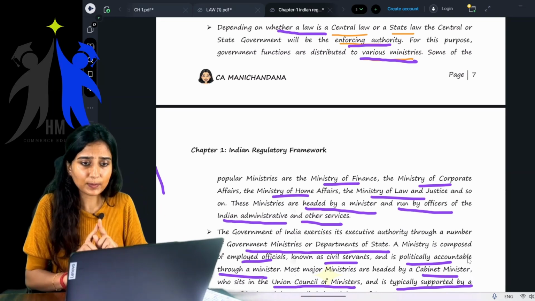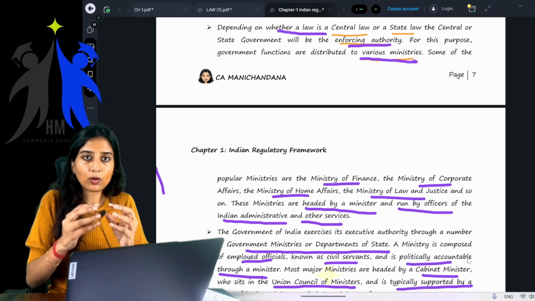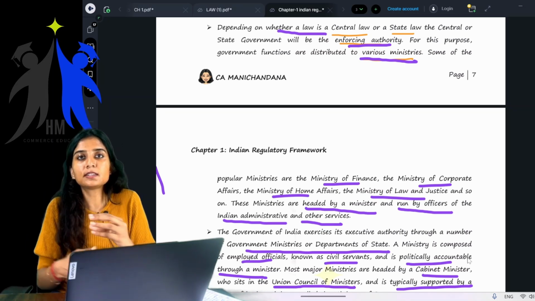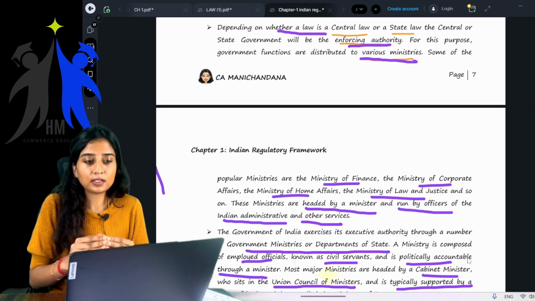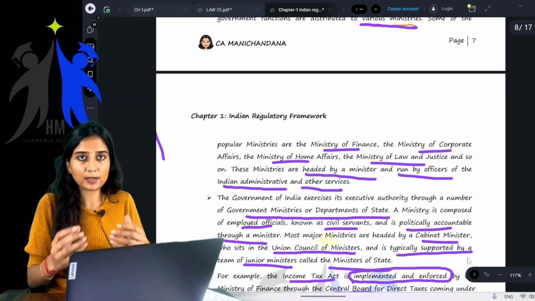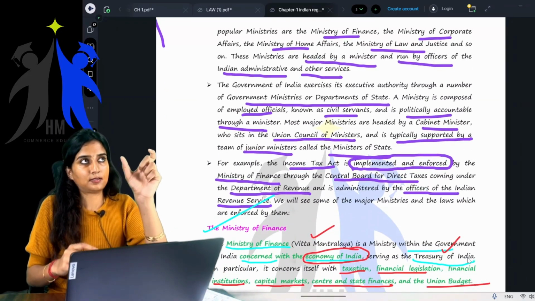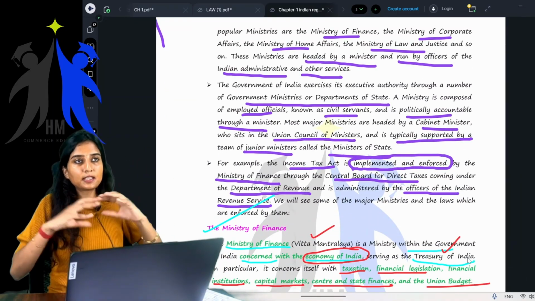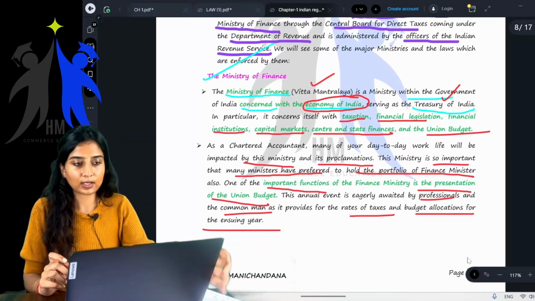How is this done? With the help of various ministries. Who's the head of the ministry? The minister. Obviously, the minister, with the help of all the civil servants, will try to make sure that that particular ministry's functions are being carried out. Now, there is a ministry, and below that ministry there are various departments.